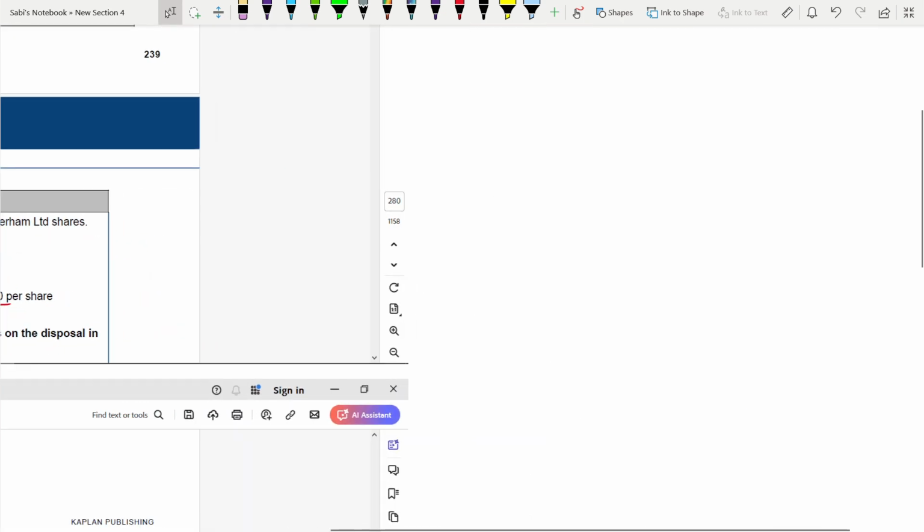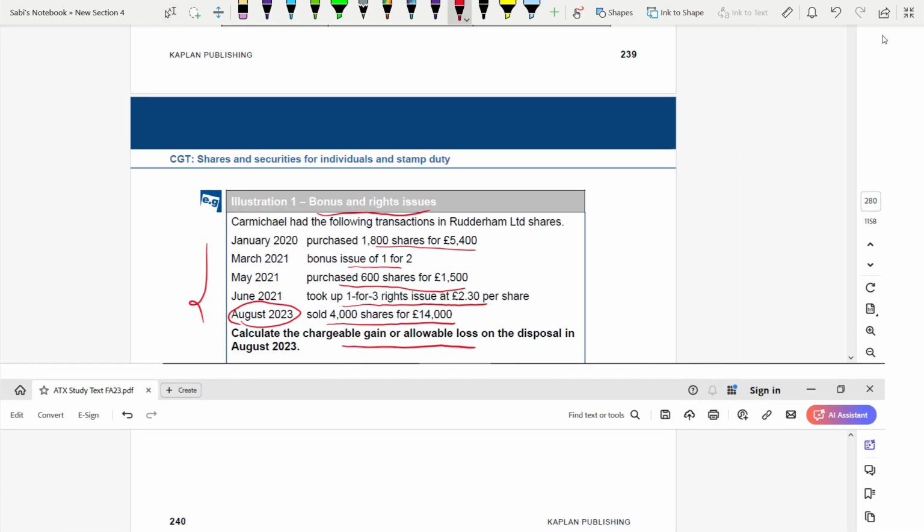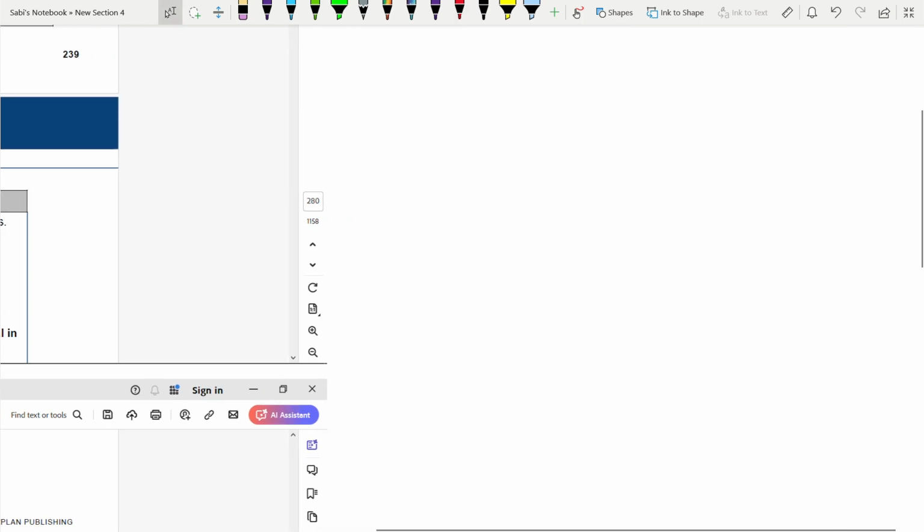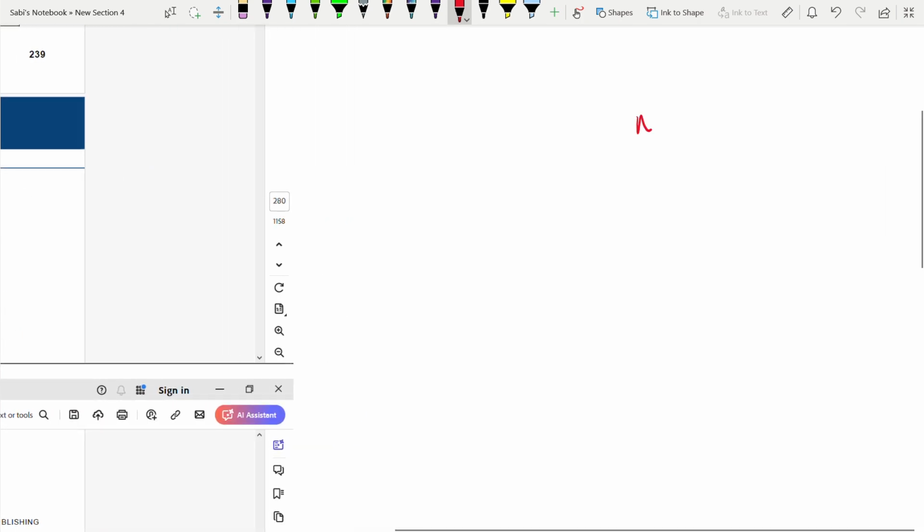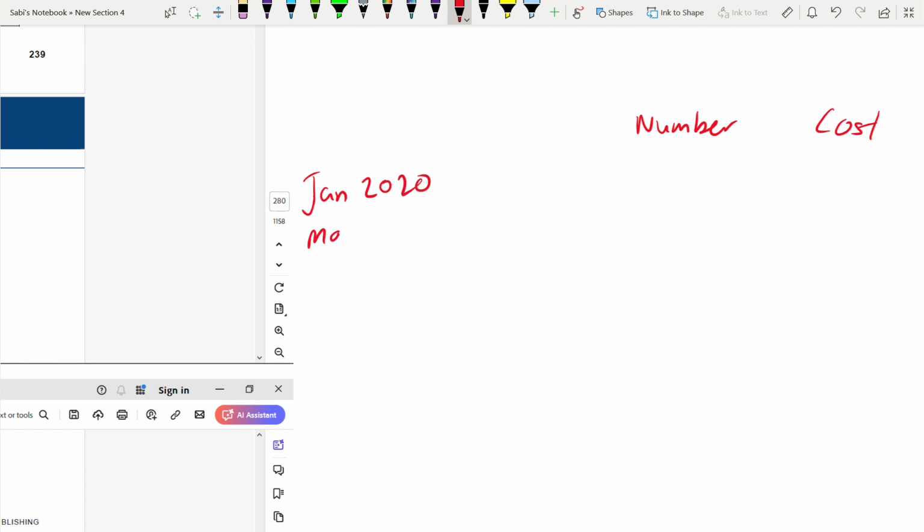So we'll take this one. This is a bonus. Then we'll take the purchase. Then we'll take the right issue. On one side, I'm going to write the number, this is the number of shares. Then cost. This you can very well do in Excel in your exam. Please write the dates, very important. Jan 20. The bonus issue was March 2021.